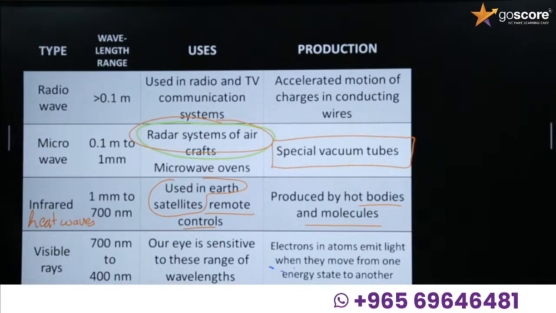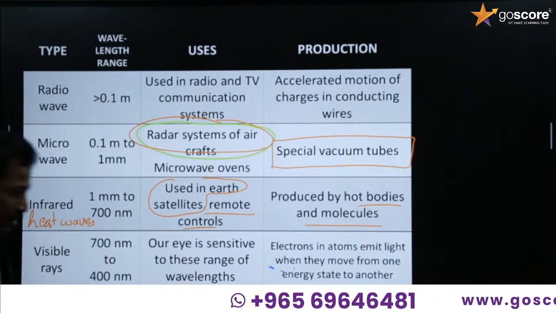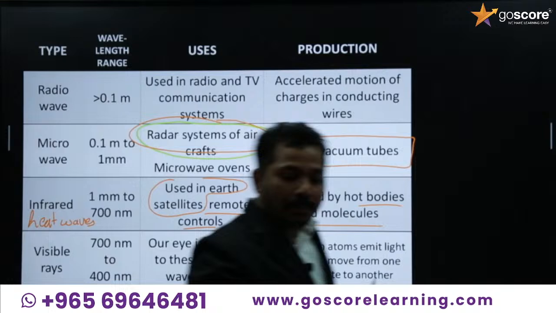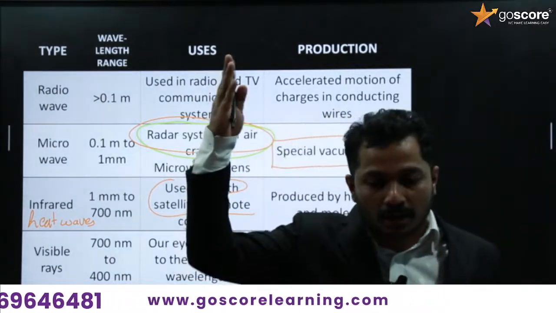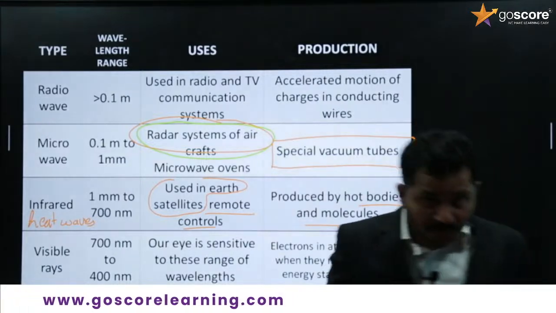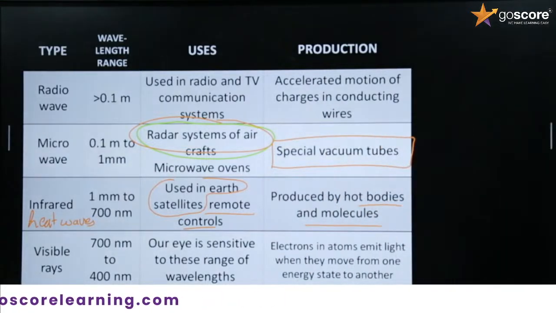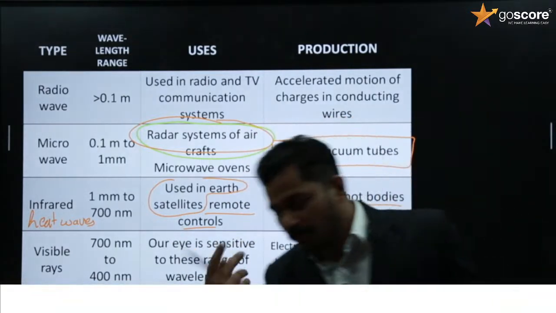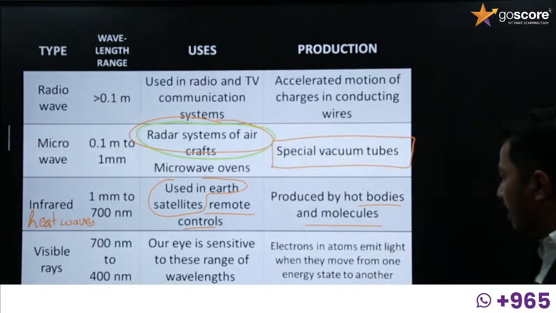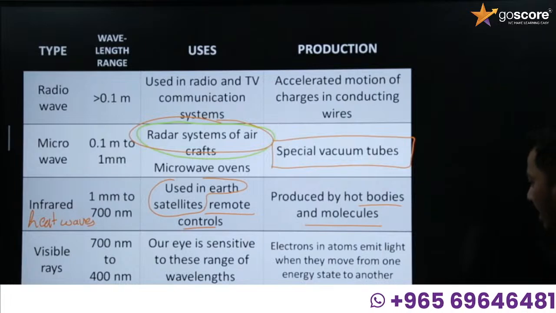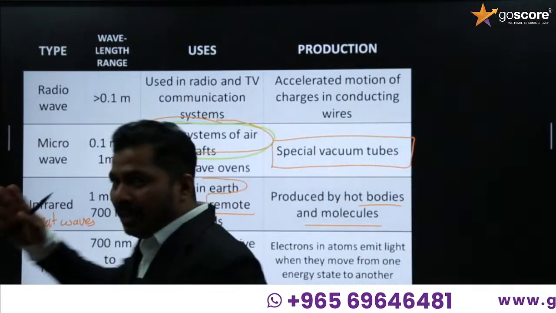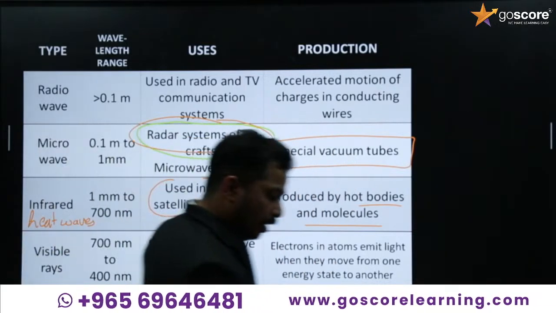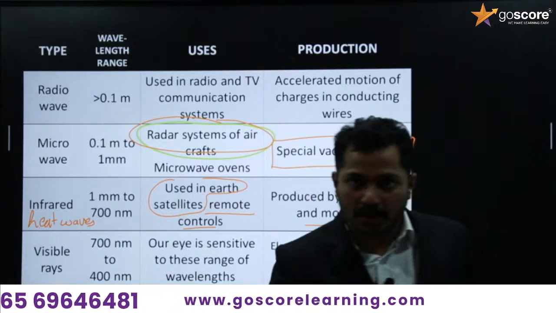Okay, next, visible light. Visible rays have a wavelength range from 400 nanometer to 700 nanometer, and you have been studying this fact for the last 3 years, right? From grade 10 onwards, you have learned that 400 nanometer to 700 nanometer is the wavelength range of visible light. Our eye is sensitive to visible light, and it is produced when electrons in an atom emit light as they move from one energy state to another. That is what you have discussed in the hydrogen spectrum. When an electron in the ground state is moved to another energy level, it produces light, right?